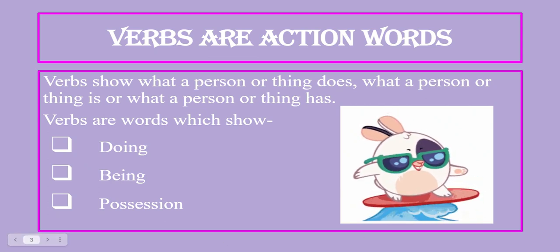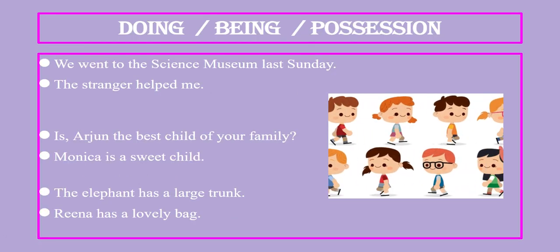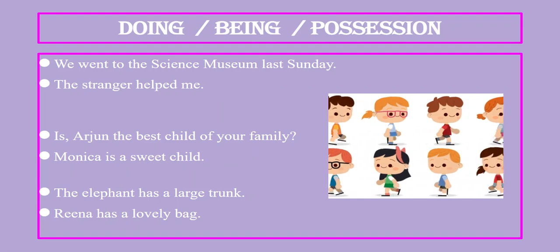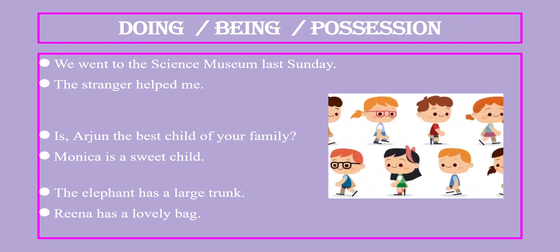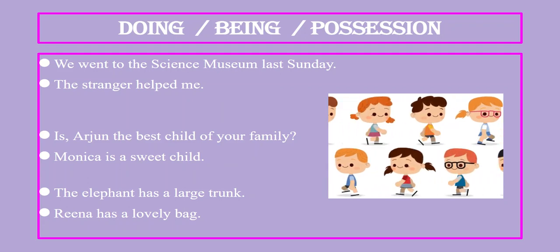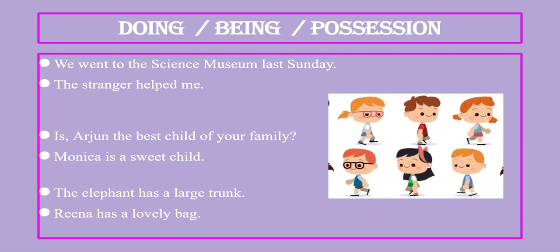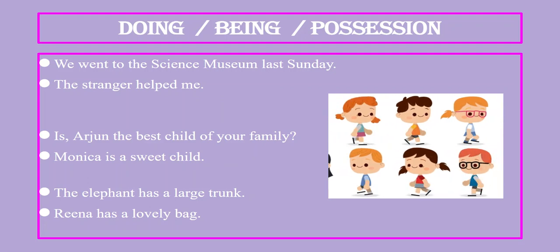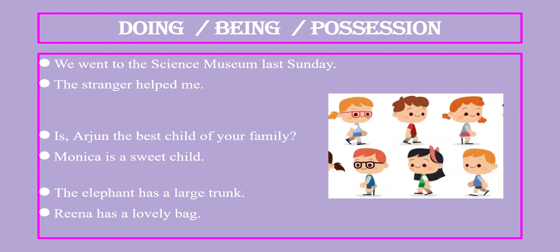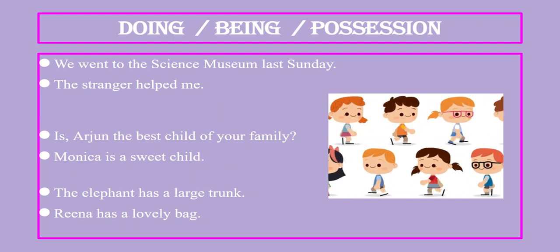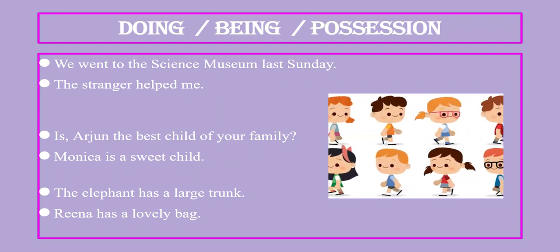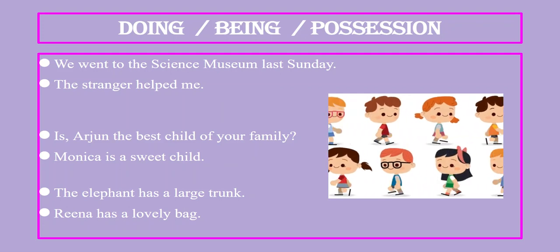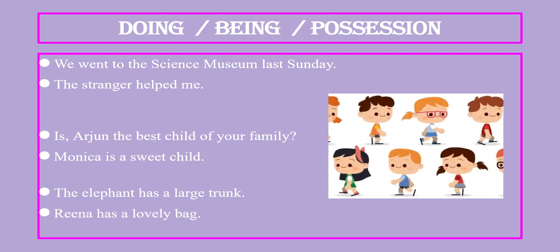Now, coming back to the examples. The first example says, we went to the science museum last Sunday. Here, went is the verb in this particular sentence as it expresses action. Let's look at another sentence. Is Arjun the best child of your family? Now, what is the verb in this sentence?